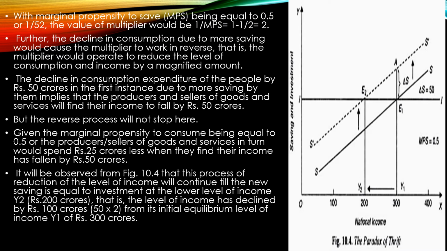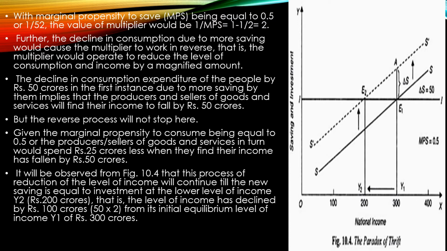Now, just understand the marginal propensity to save. We know that the marginal propensity to consume is 0.5. As a result, the marginal propensity to save is also the same. So just understand the value of the multiplier. The value of the multiplier here is 1 by MPS, which is 1 by 1 by 2, which is equal to 2.